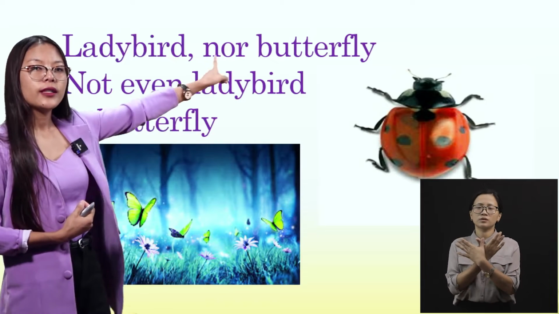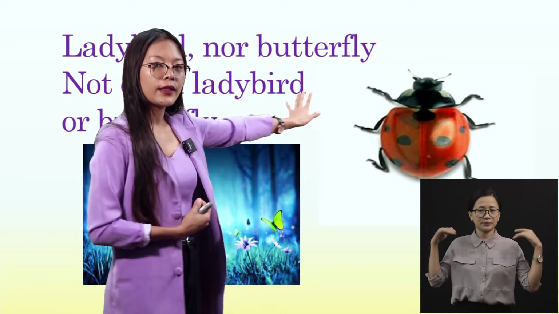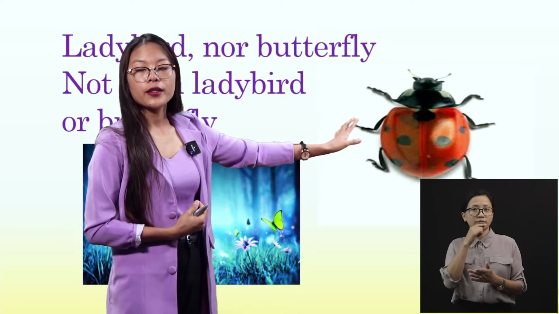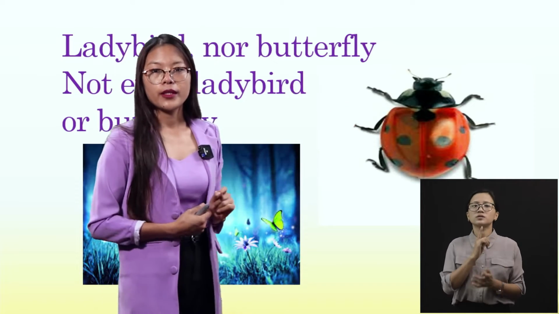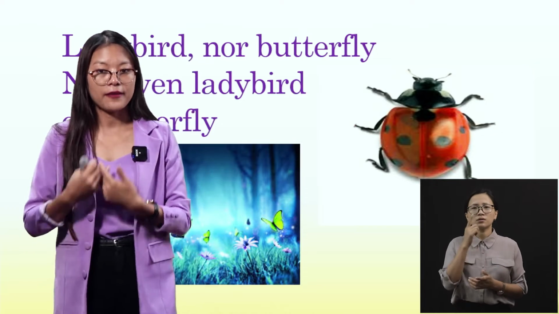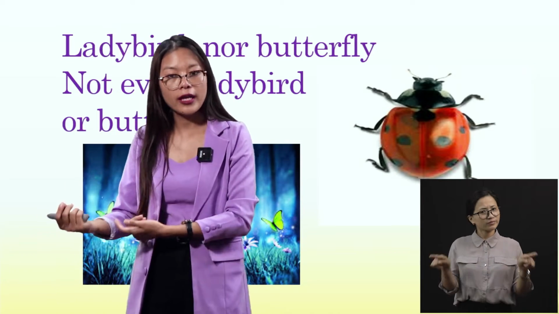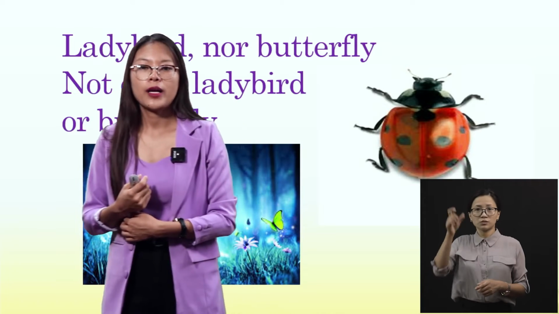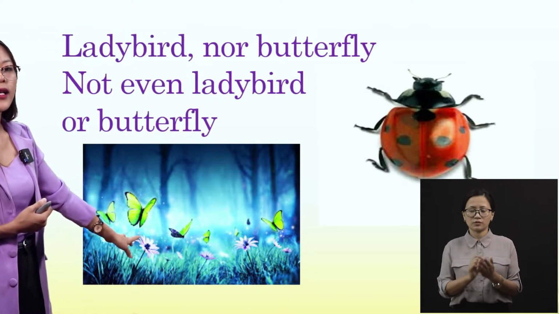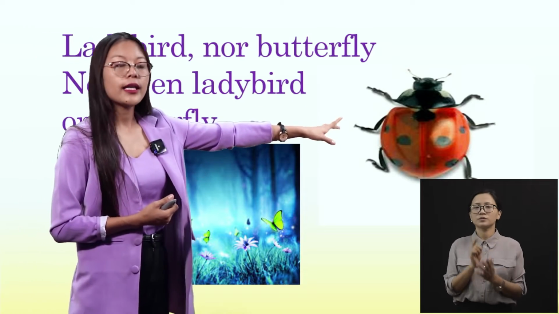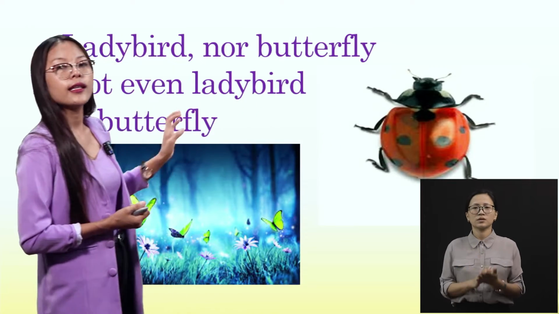And also the ladybird. This is a ladybird. The writer of the poem tells us not to hurt the ladybird. Why? Because they also have life. Just like us human beings, they also have life, right? That is why the writer of the poem tells us not to hurt the butterfly and also the ladybird. Ladybird is also known as ladybug.